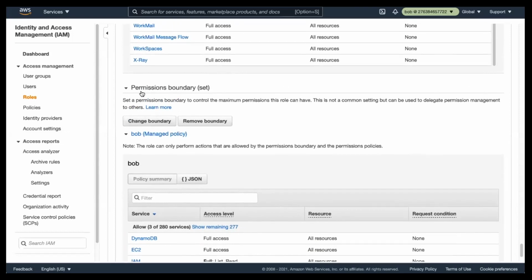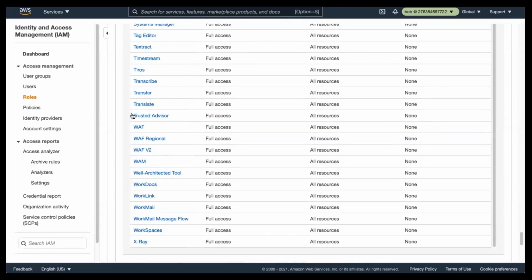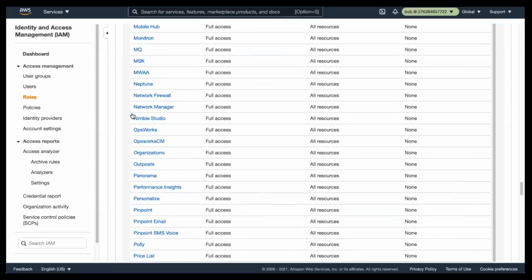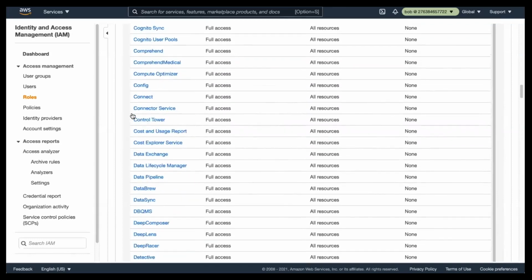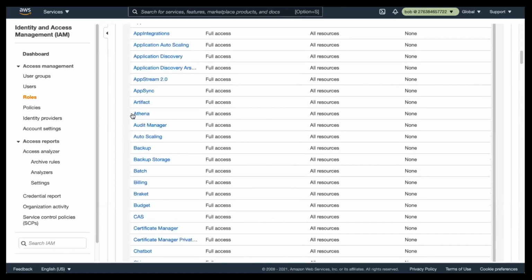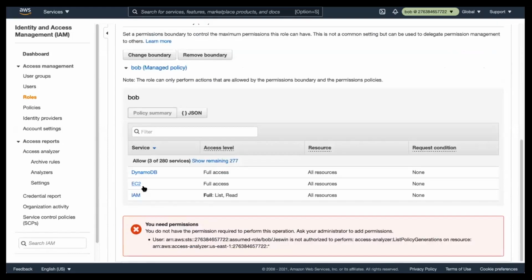So the permission boundary defines the maximum limit, or the maximum operation, which a user can perform. Irrespective of all of the policies which we have configured in here, we can impose a restriction with the help of a permission boundary. Yes, it is an implicit deny.